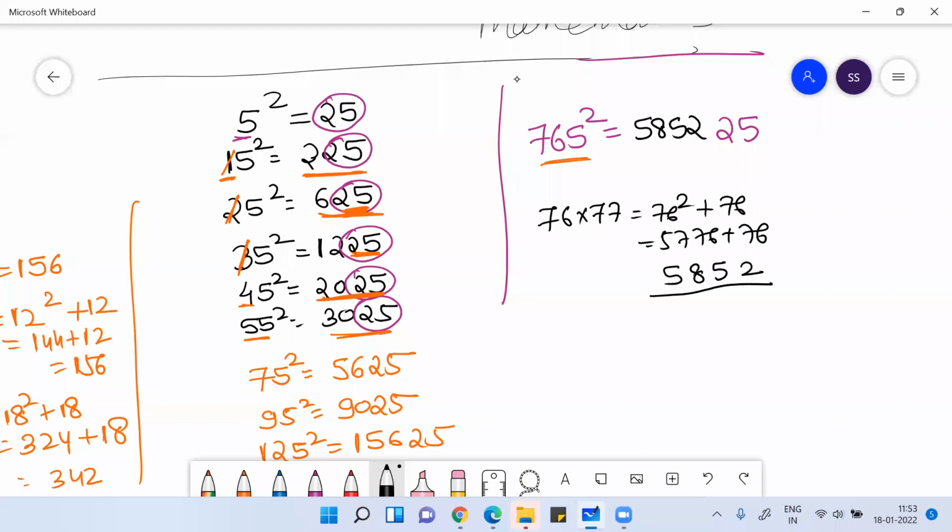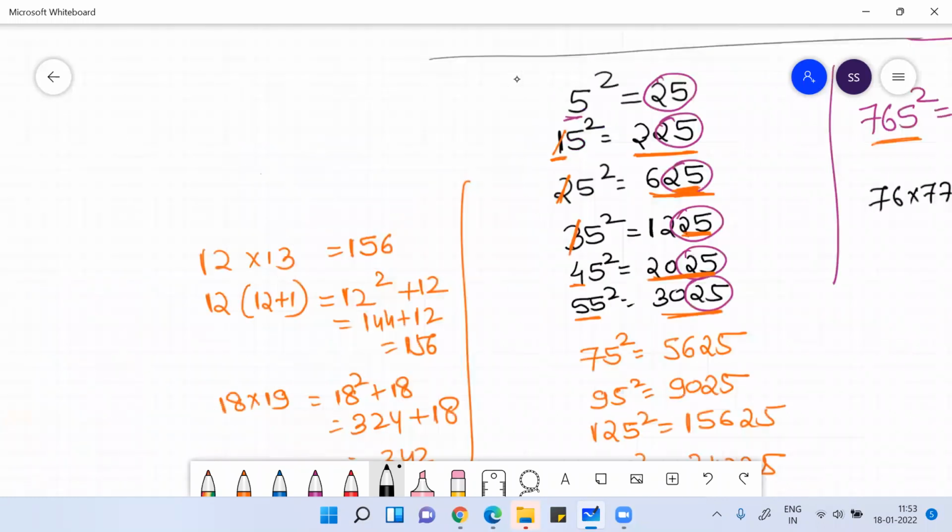Now you would be wondering, how can I find 76 square? Because we know the square of a number maybe only till certain limited values. How will we find the remaining ones?